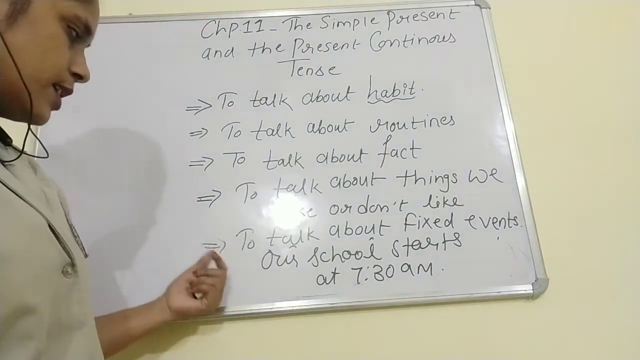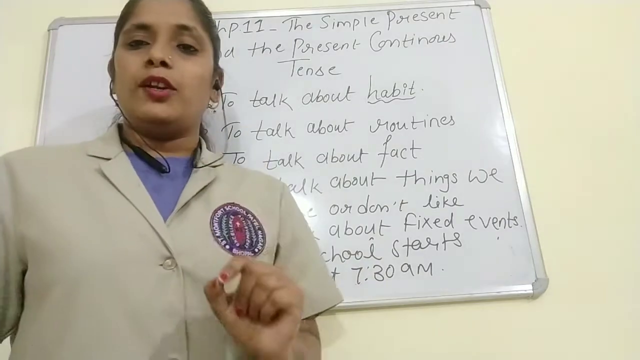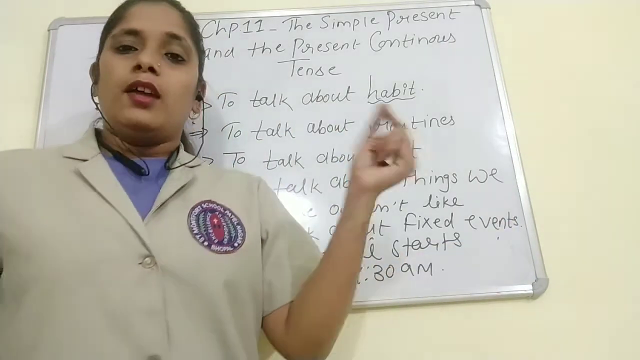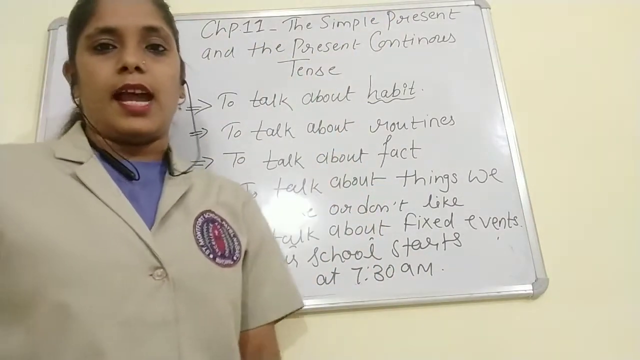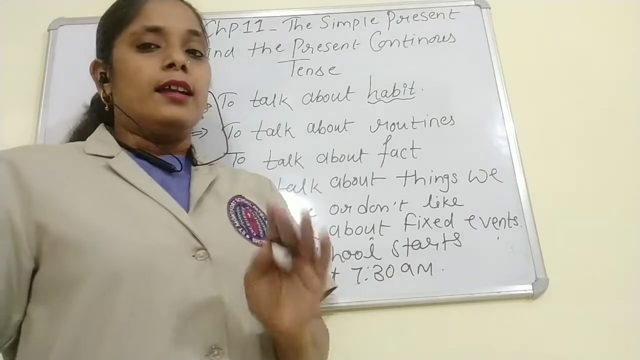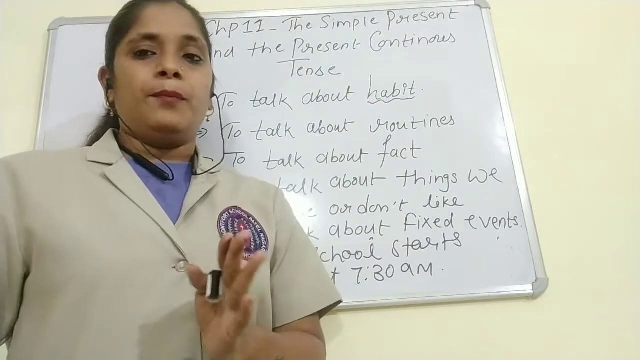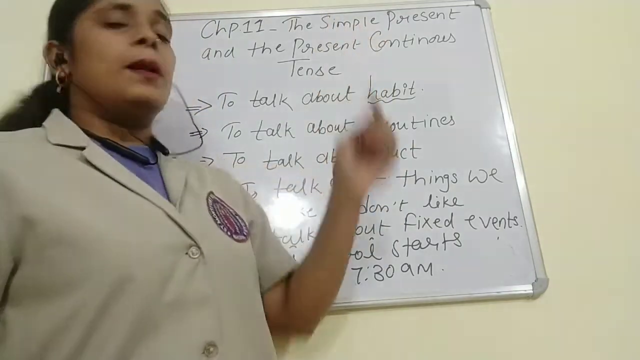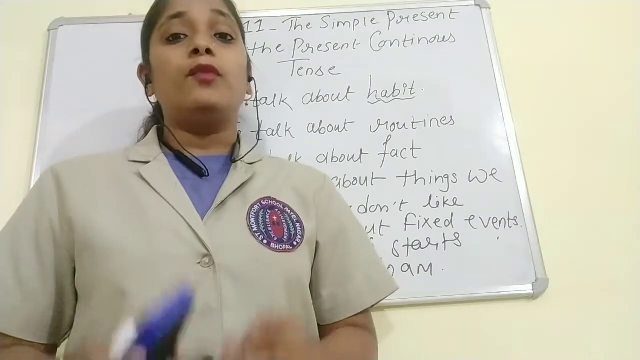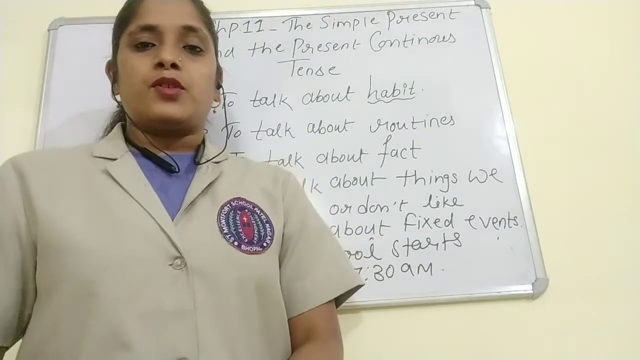Now children, last is what? To talk about fixed event. The schedule which is already fixed, that we talk in simple present tense. Now children, I am going to teach you how to frame sentences in simple present tense. We will talk about verbs, singular verbs and plural verbs. So wait.